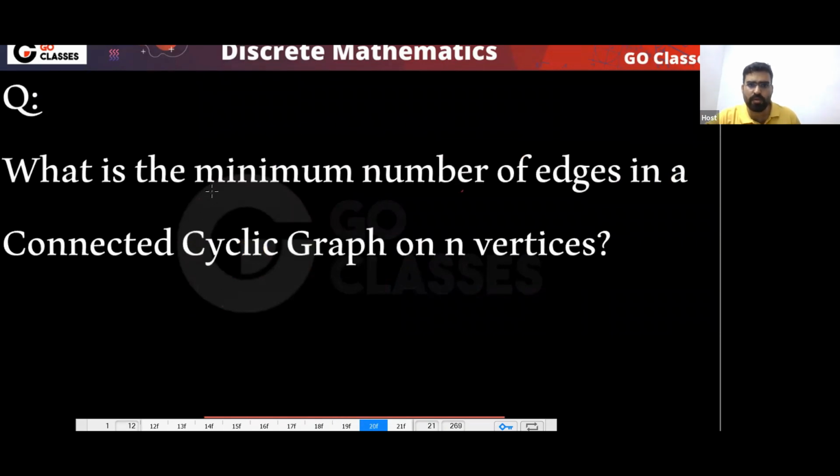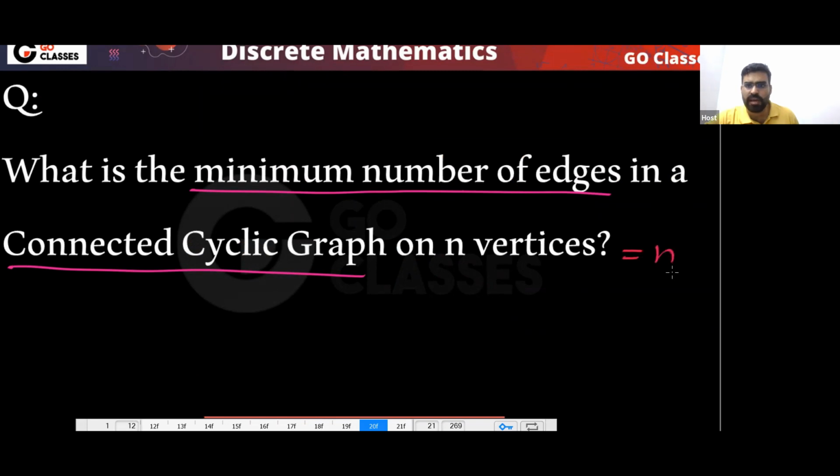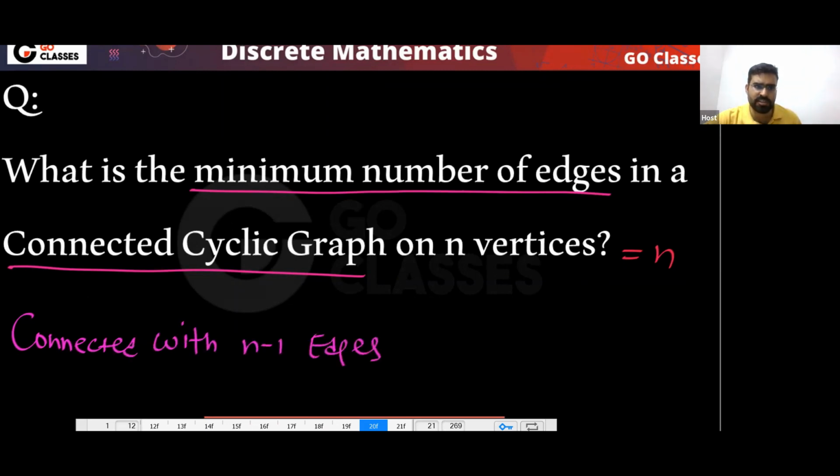Next, what is the minimum number of edges in a connected cyclic graph? The answer will be n. Because if you have a connected graph with n minus 1 edges, this you already know, that is the same as a tree.